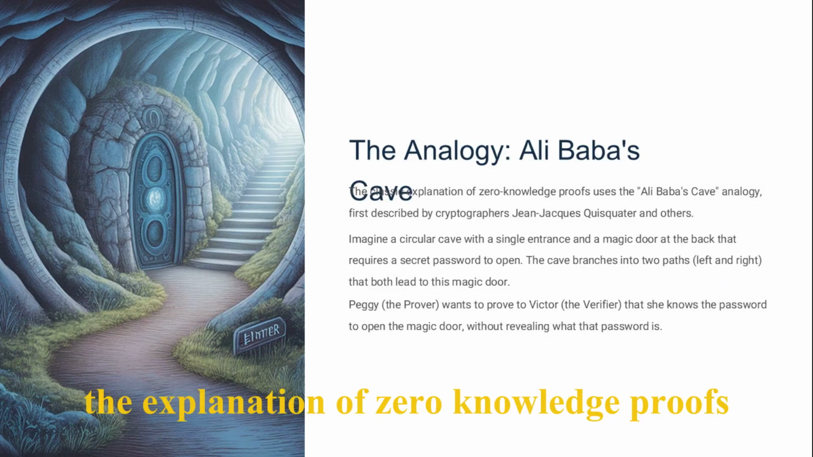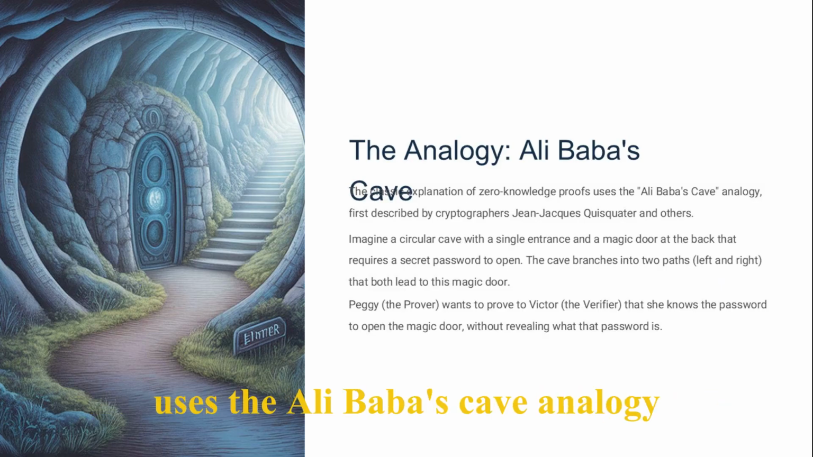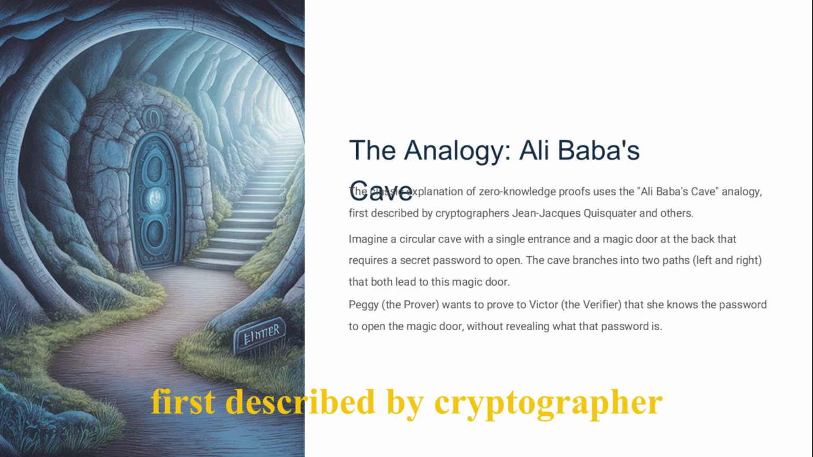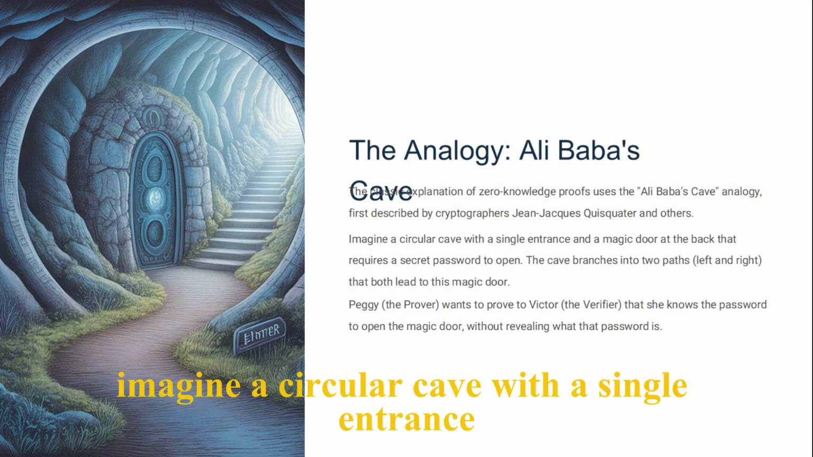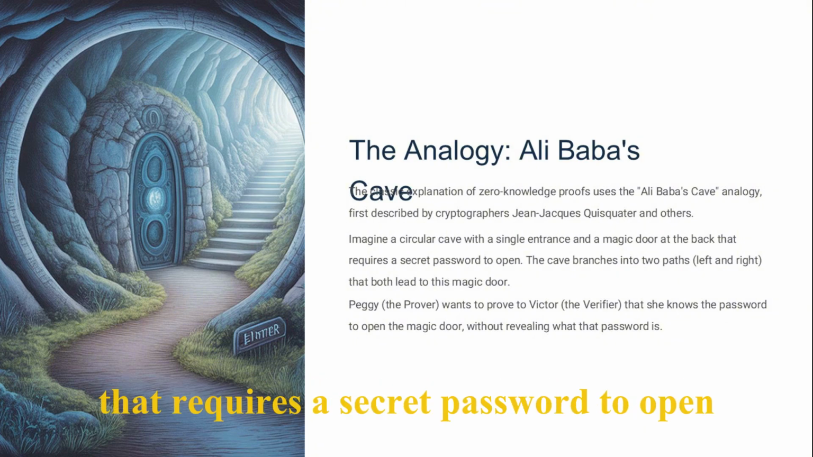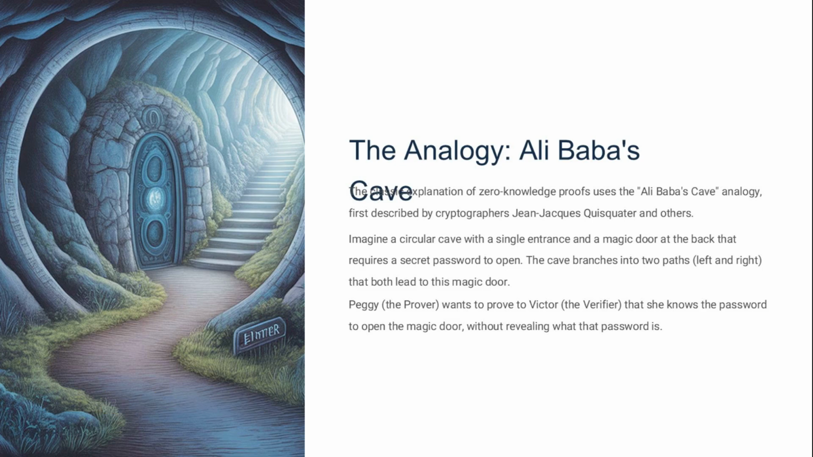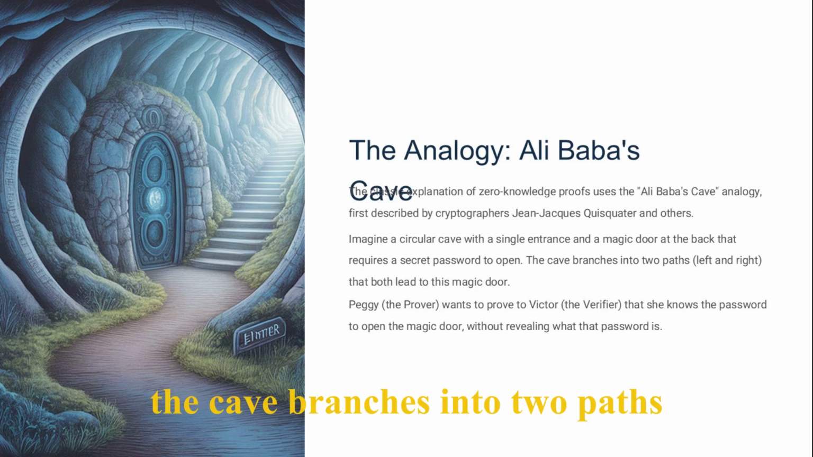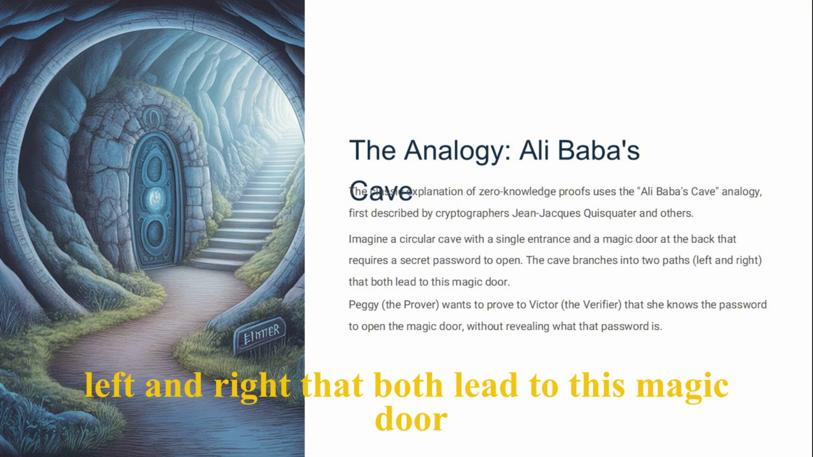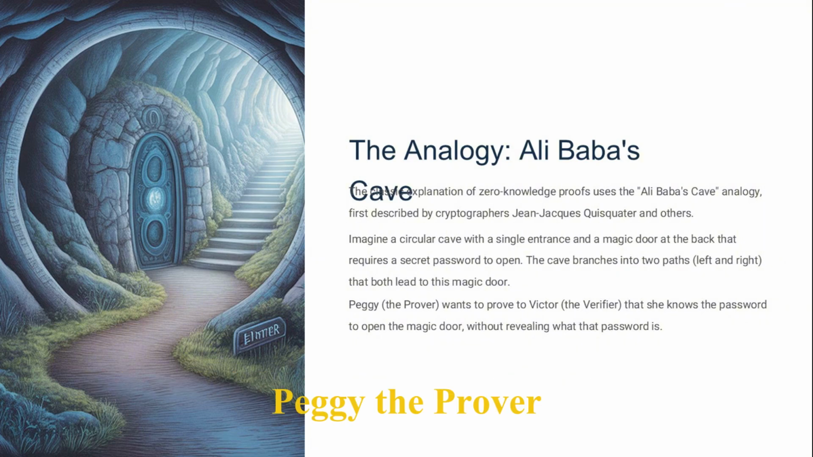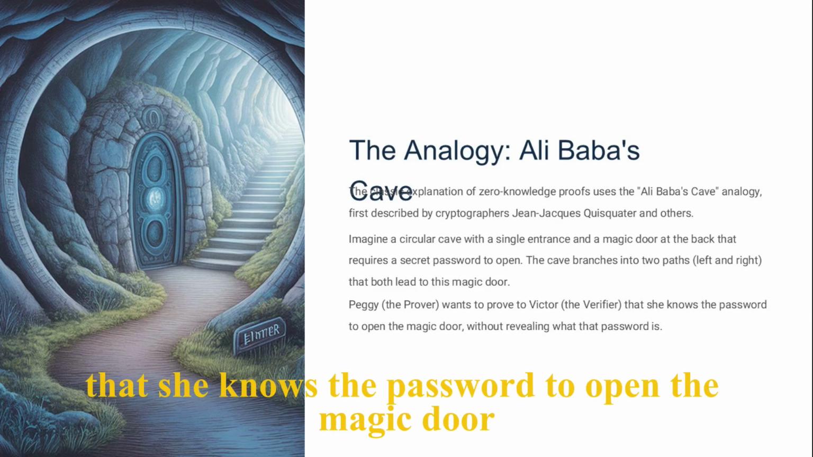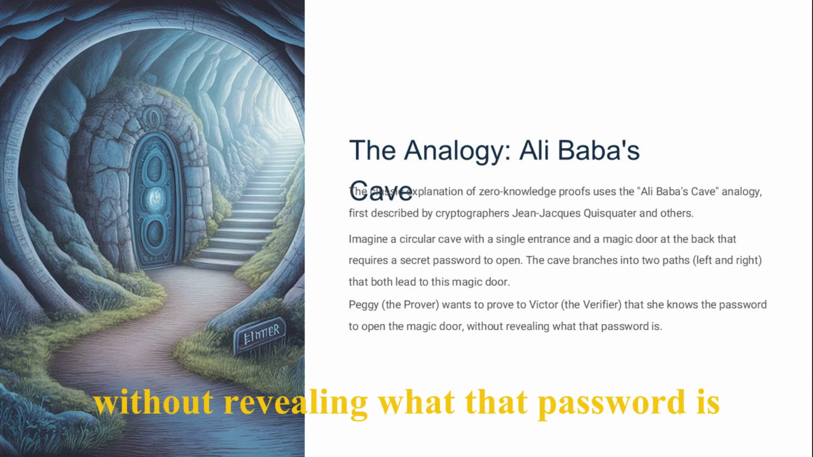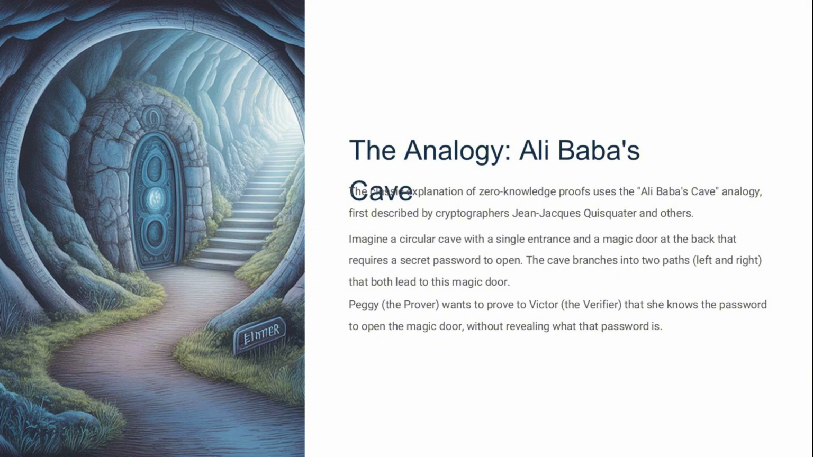The explanation of zero-knowledge proofs uses the Alibaba's cave analogy, first described by cryptographers Jean-Jacques Quisquater and others. Imagine a circular cave with a single entrance and a magic door at the back that requires a secret password to open. The cave branches into two paths, left and right, that both lead to this magic door. Peggy, the prover, wants to prove to Victor, the verifier, that she knows the password to open the magic door, without revealing what that password is.